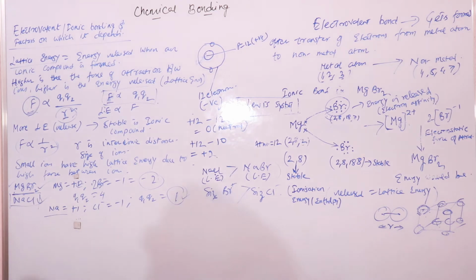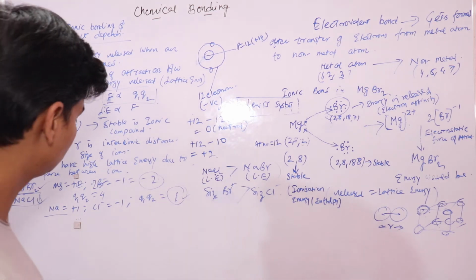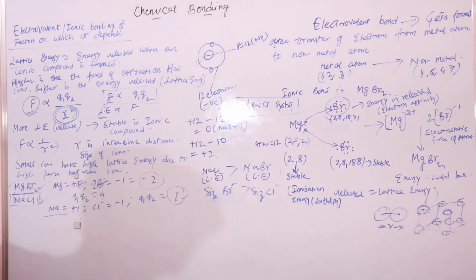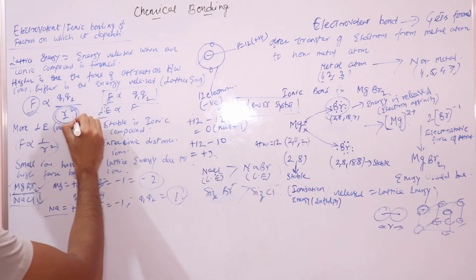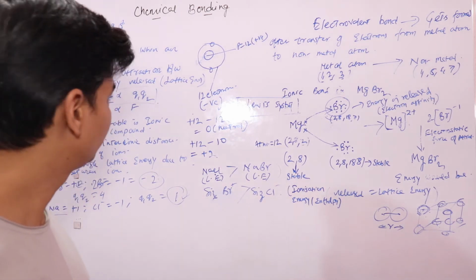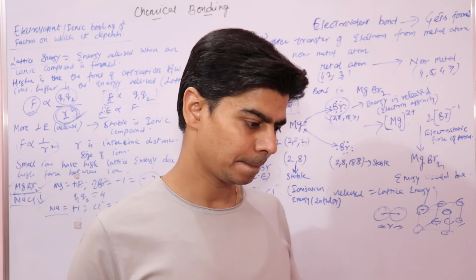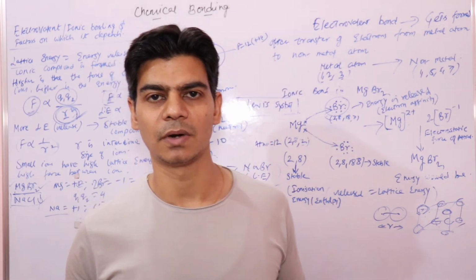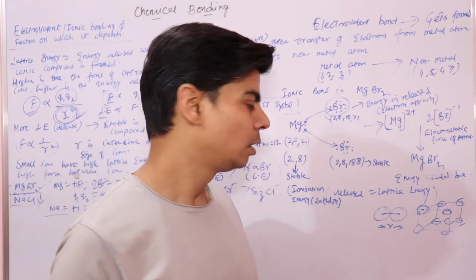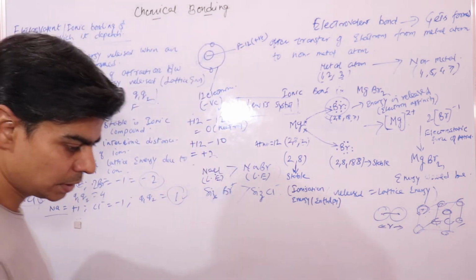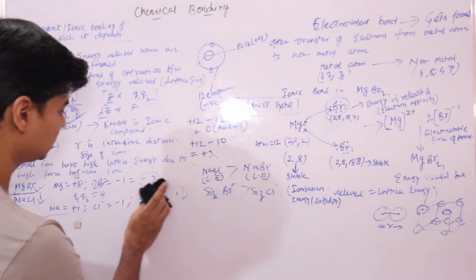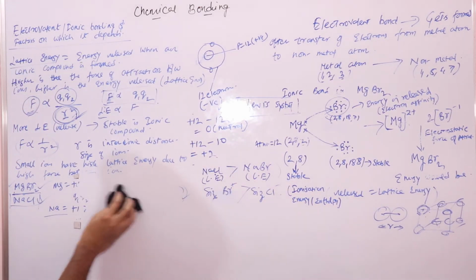So one more thing you need to look at is that this factor is more important, because Q1 Q2 is the product of charges, and highly charged ions are rarely found. What it means is that, take aluminium, let's just understand how the ions get formed.